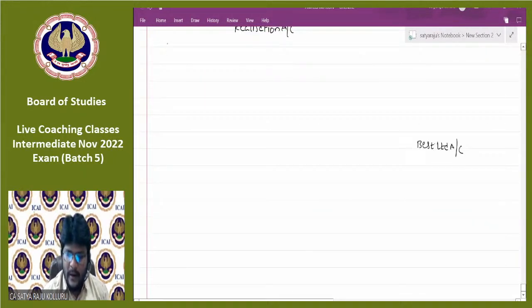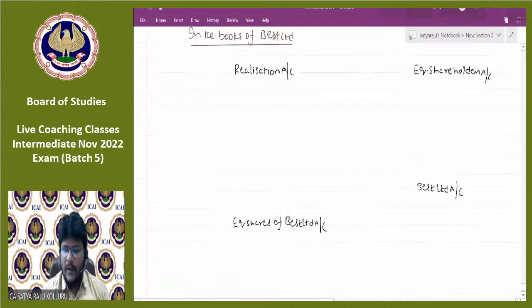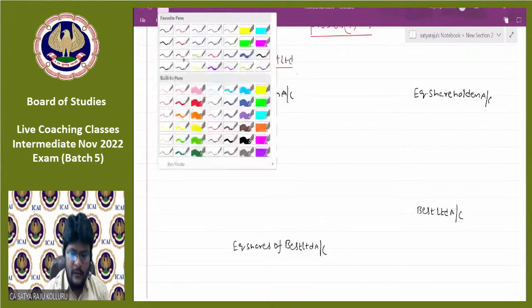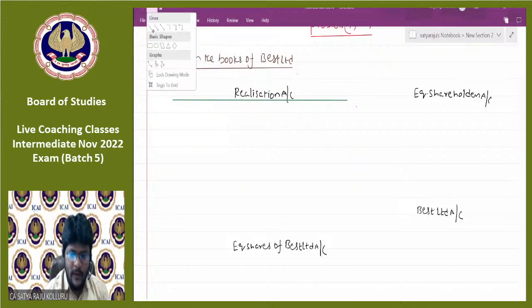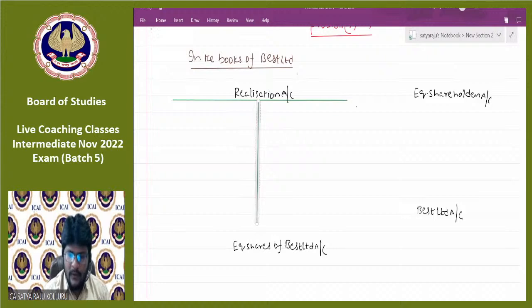You can also open it as purchase consideration, since we are getting equity shares of Best Limited. You can also open this account. So for the time being, these 4 accounts you can open, guys. At a later point of time, if anything further is required, we can check. Please all of you open in your book. Please complete this problem along with me.